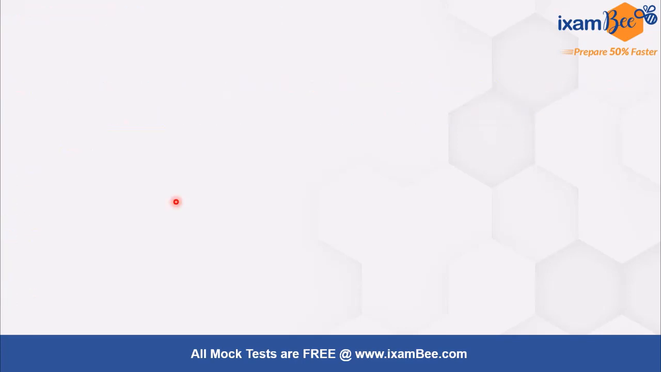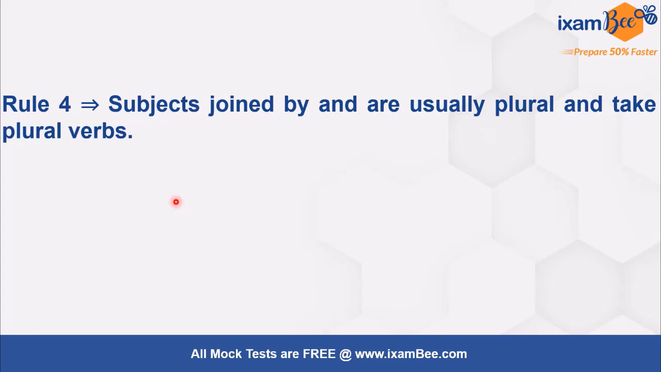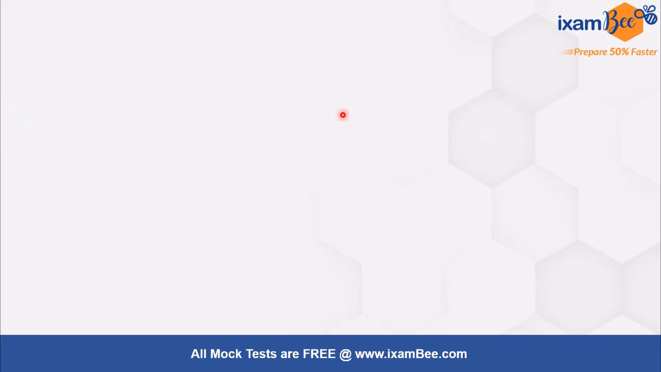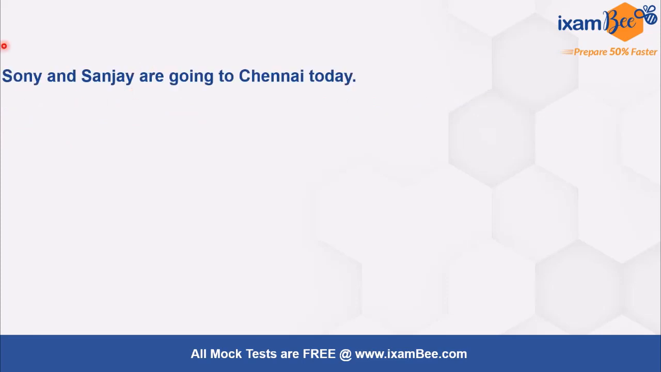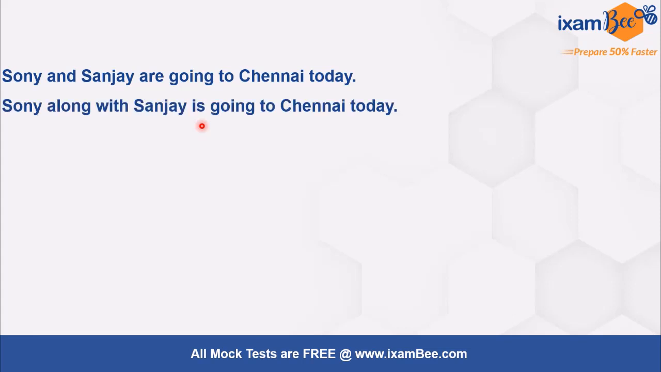Now let's see another rule. It says subjects joined by and are usually plural and take plural verbs. Like here, Sony and Sanjay are two people, so they are joined by and, so are will be used with Sony and Sanjay. Now similarly, in this example, it says Sony along with Sanjay. What is the subject here? The subject is Sony, so is will be used, because although there are two people, we are referring to Sony who is going along with Sanjay. So the subject is Sony, that is why we will use is.